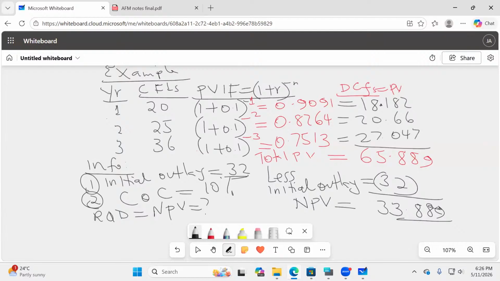I hope they have been able to follow. So net present value is what we wanted, and we've even been able to go a notch higher, calculate NPV and interpret it.